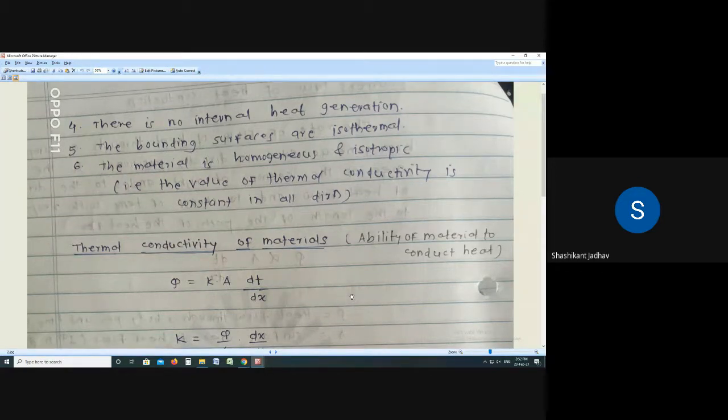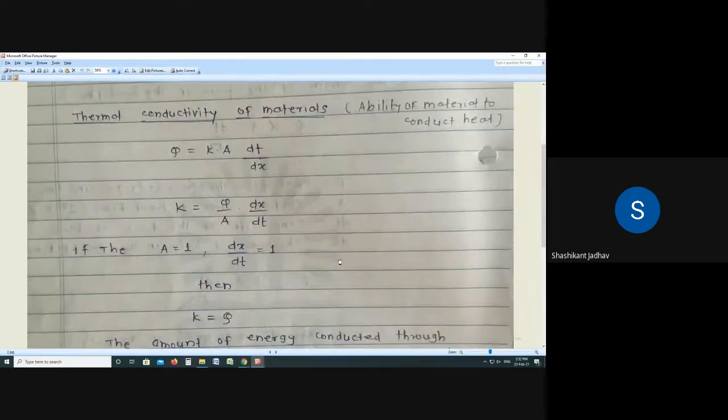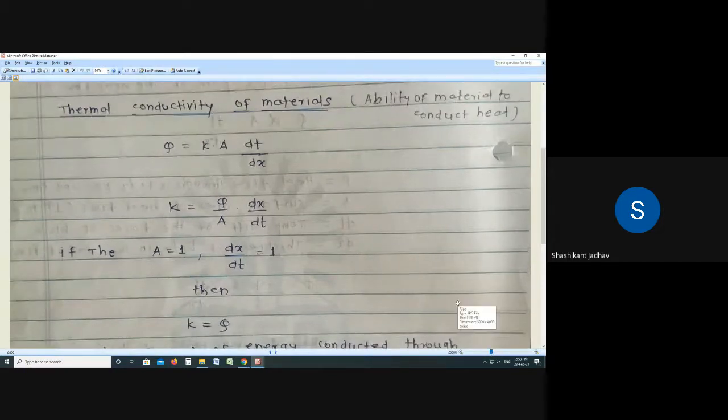Then write down the next point: thermal conductivity of materials. What is meant by thermal conductivity? We know the definition of thermal conductivity: the ability of a material to conduct heat. So in brackets write down, ability of material to conduct heat.